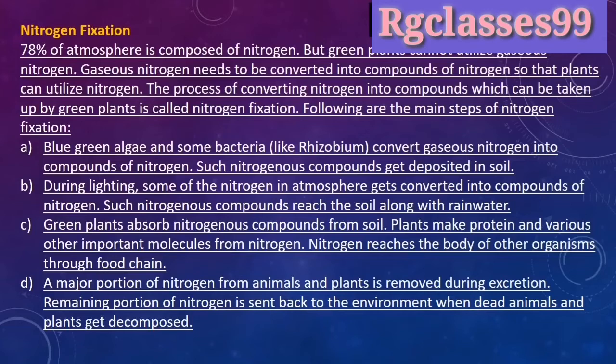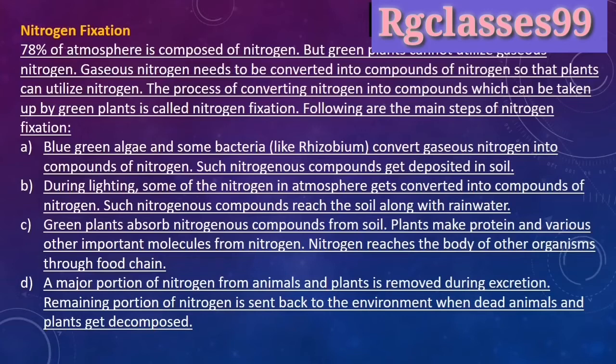Blue-green algae and some bacteria convert gaseous nitrogen into compounds of nitrogen. Also, during lightning, some of the nitrogen in the atmosphere gets converted into compounds of nitrogen. Third, green plants absorb nitrogen compounds from the soil. Plants make protein and various other important molecules from nitrogen. Nitrogen reaches the bodies of other organisms through food.